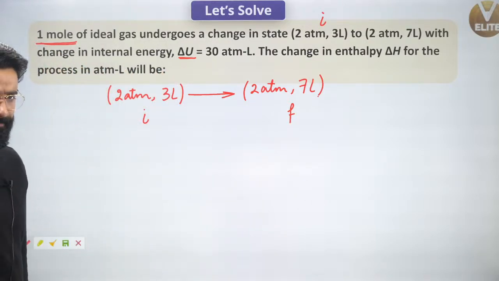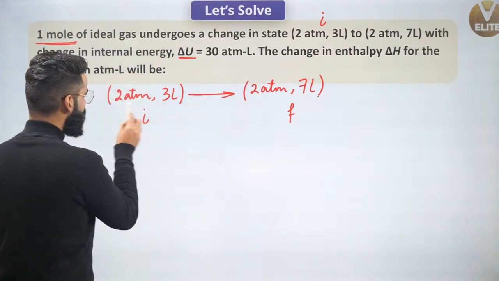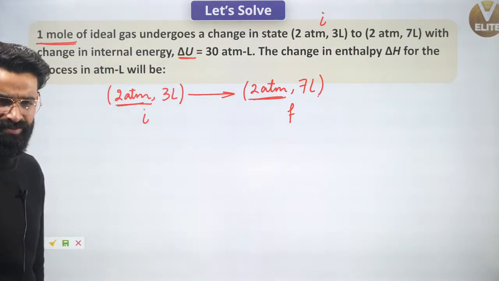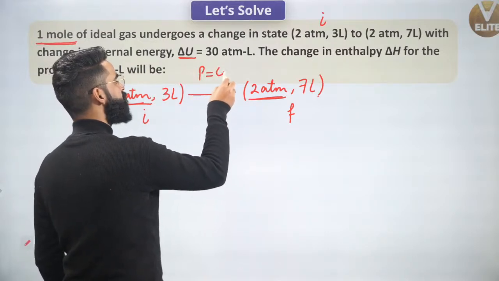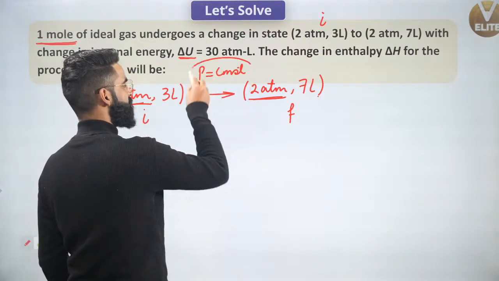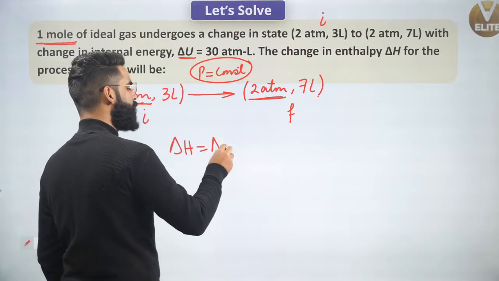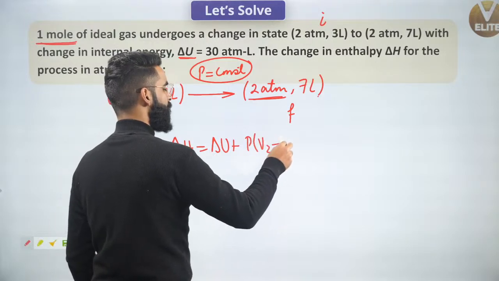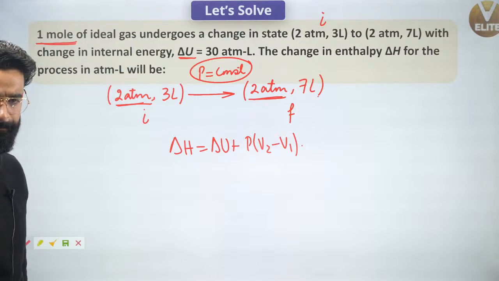Now we will have a look. When the state of the system has changed, has the value of pressure changed, or is pressure remaining constant? Pressure has remained constant. Yes. So people, if the pressure during this process is remaining constant, I can use the equation delta H is equal to delta U plus P delta V, that means V2 minus V1. Yes, this is going to be the equation which I'll be using right here.